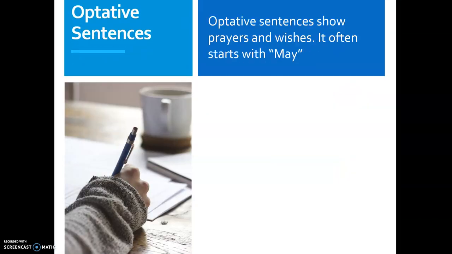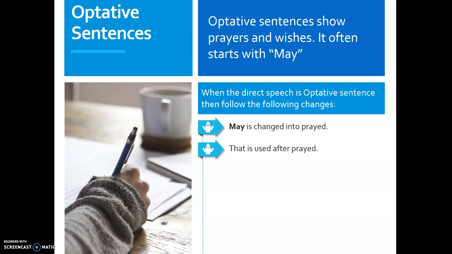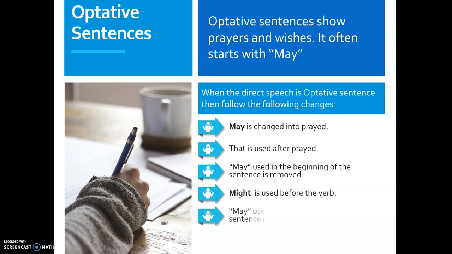Optative sentences. What are optative sentences? Optative sentences show prayers and wishes. They often start with may, and for those sentences the rules are: may is changed into prayed. That is used after prayed. May used in the beginning of the sentences is removed. We remove may and we use prayed in place of said. Might is used before the verb.